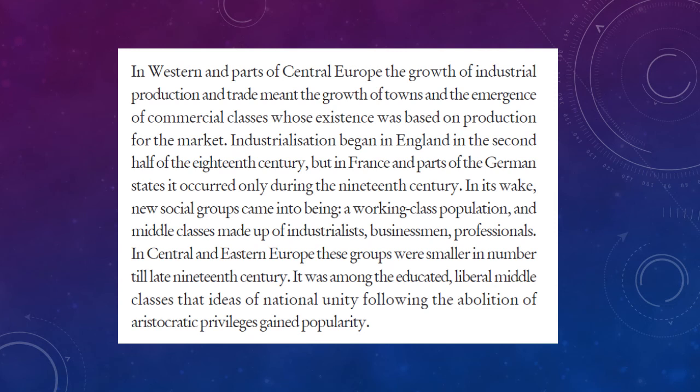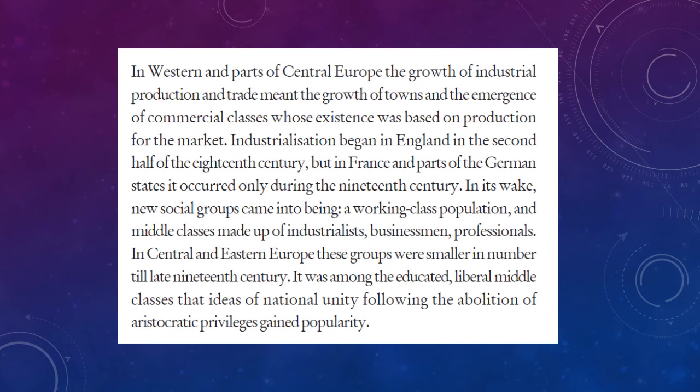The second half of the 18th century saw the industrialization of England. What is industrialization? It is the process by which an economy is transformed from primary agriculture to one based on the manufacturing of goods. So machinery is used in bulk while transforming to industrialization.